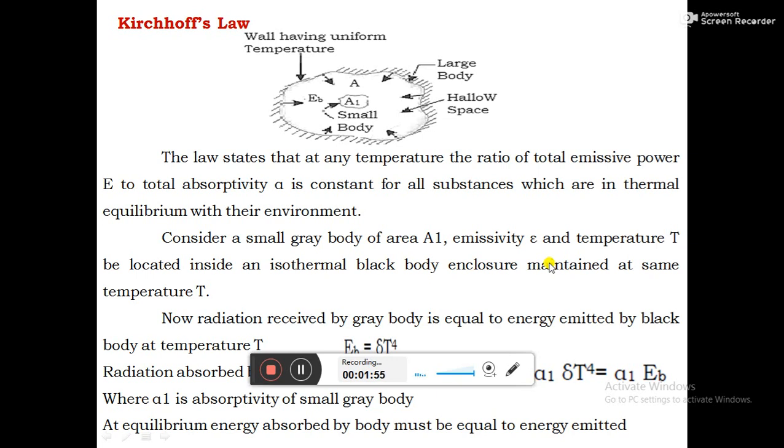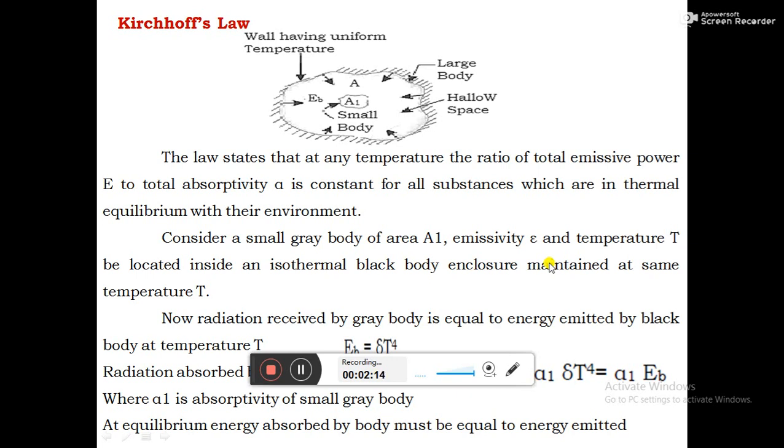Kirchhoff law states that at any particular temperature, the ratio of total emissive power to the absorptivity alpha is constant for all the substances which are in thermal equilibrium with their environment.